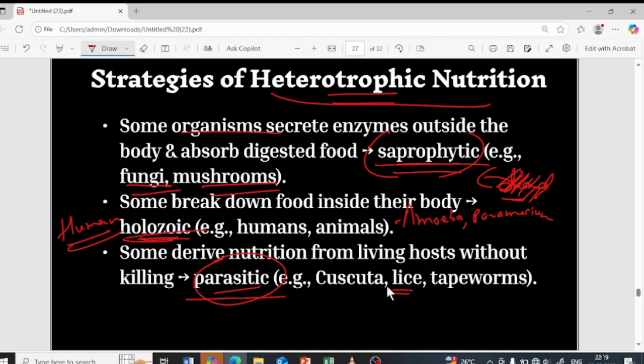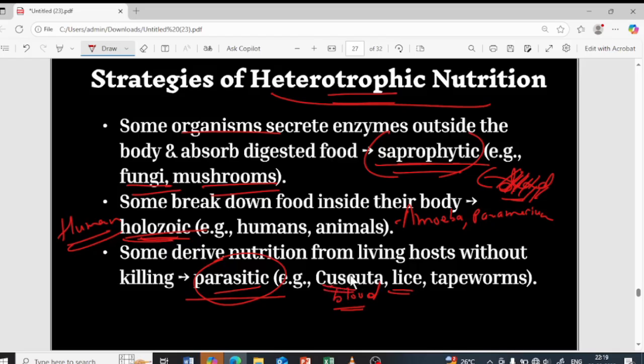So this lice will be feeding on the blood, right? They'll be drinking the blood, deriving the nutrients from the body of the organism without killing it. Do they kill? No. This Cascata is a plant, but it is not a photosynthetic plant.